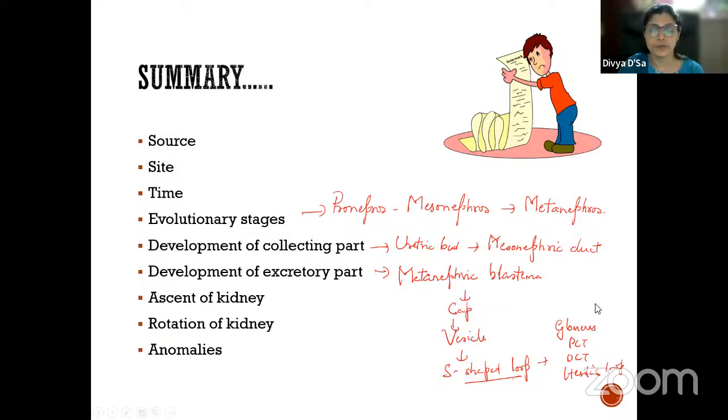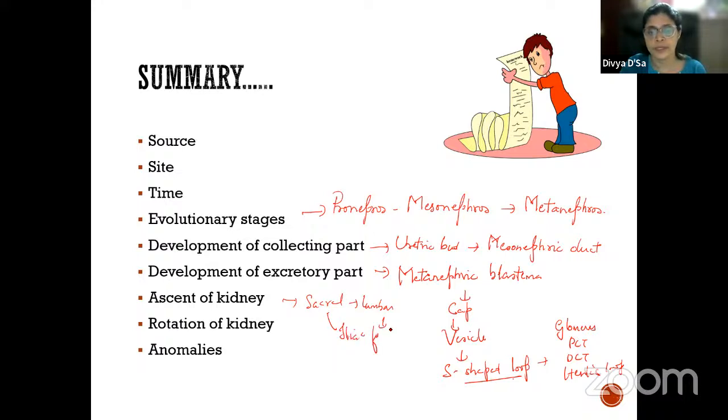Ascent of the kidney. What do we mean by ascent of the kidney? The kidney develops in the sacral region, so how does it ascend? First we see it in the sacral region. From sacral it goes to lumbar. Before sacral, it goes to the iliac fossa.